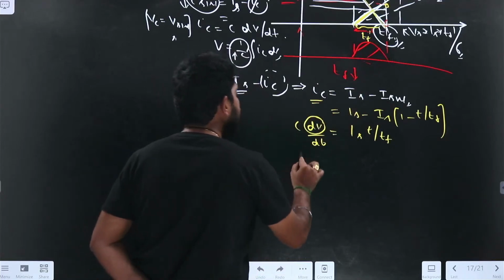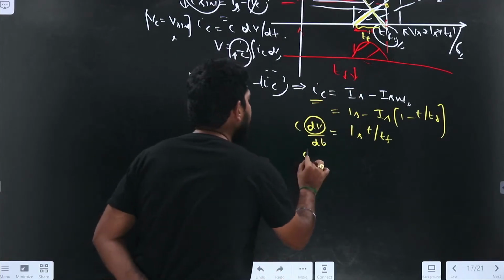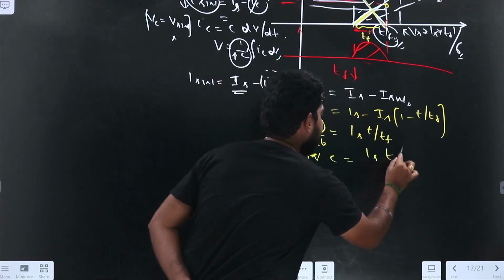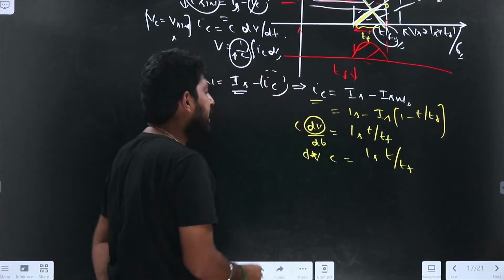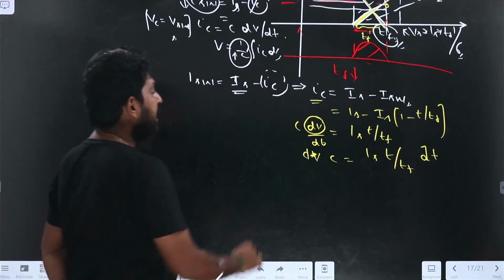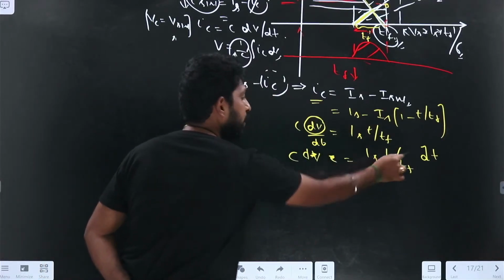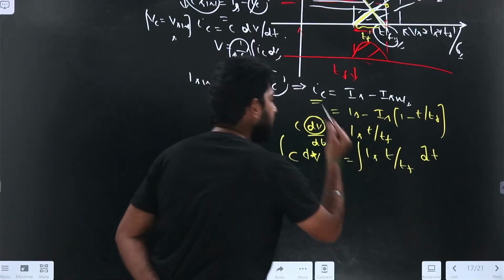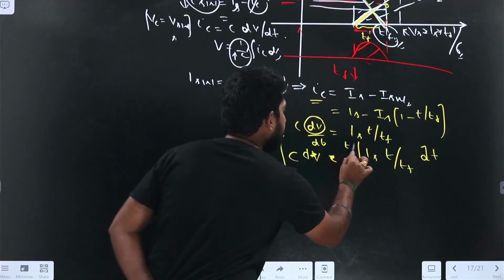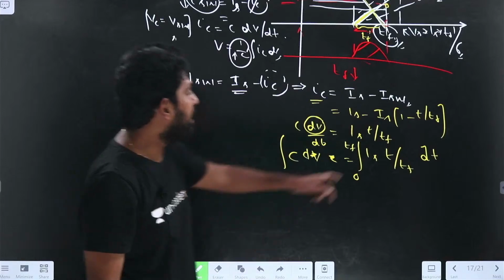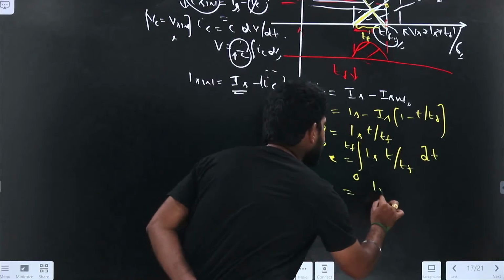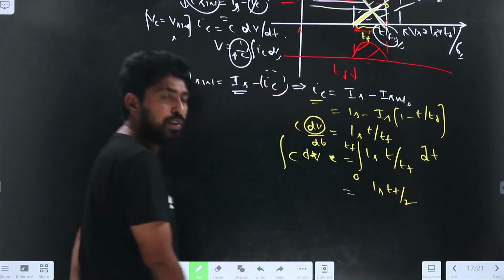So C dV by dt equals IS into T divided by TF. If I integrate between 0 to TF, it will be T square by 2, so substituting gives IS into TF divided by 2.